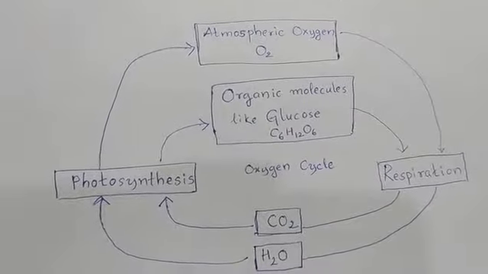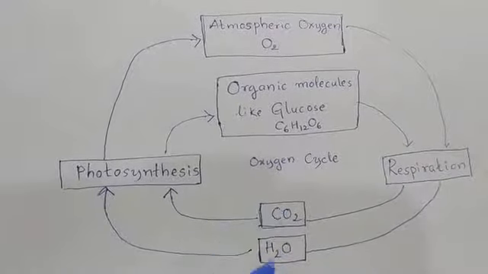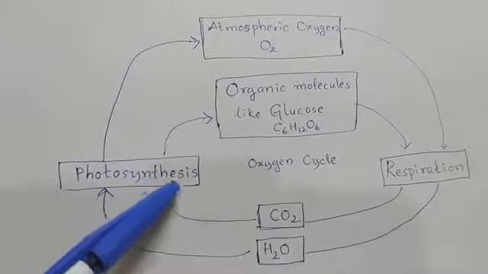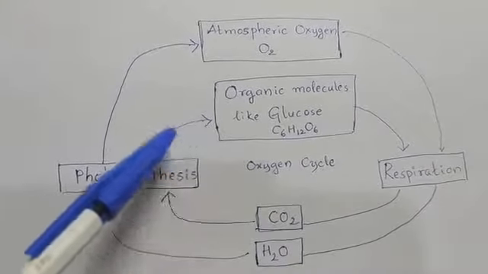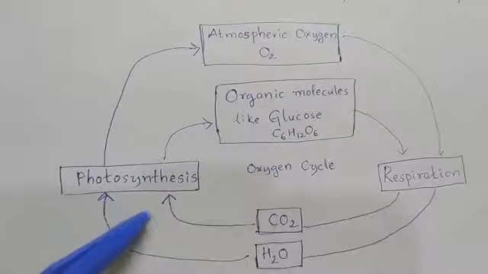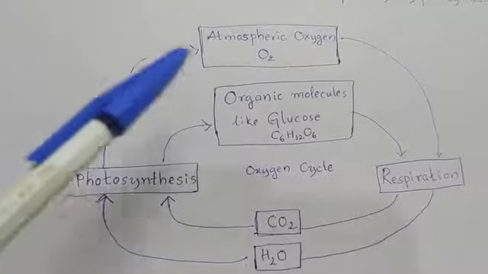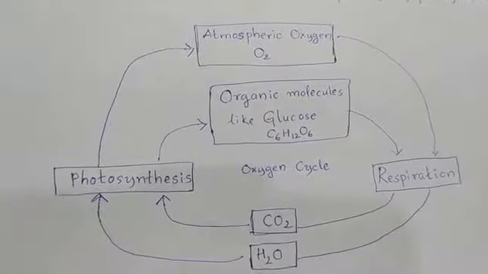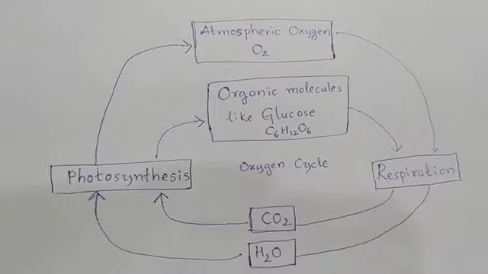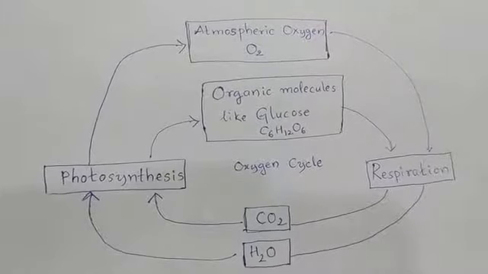So this carbon dioxide and water are used in photosynthesis, and by photosynthesis what is produced? Glucose is produced. Again glucose is produced, right? Again it will be utilized in respiration. And in the photosynthesis process, which gas is released? Oxygen is released. So by photosynthesis, again oxygen is moving back into the atmosphere. This is how the oxygen cycle operates.